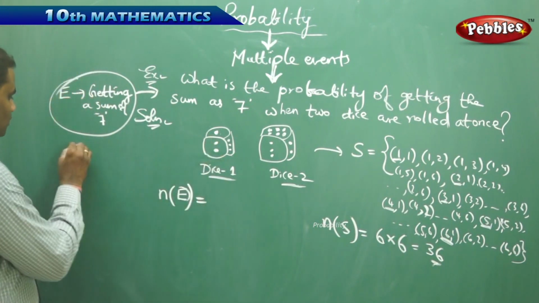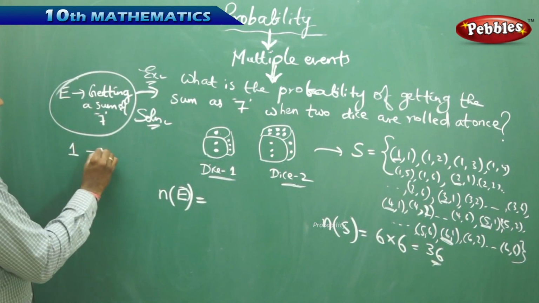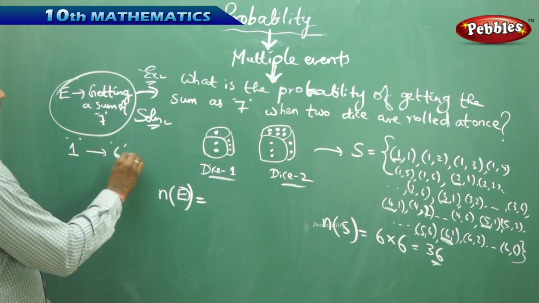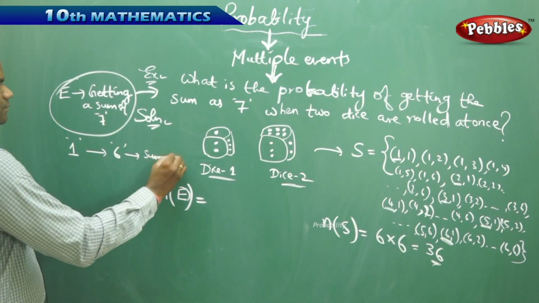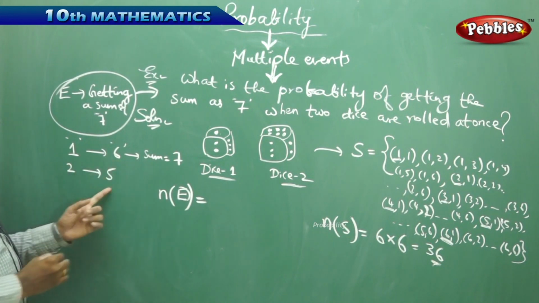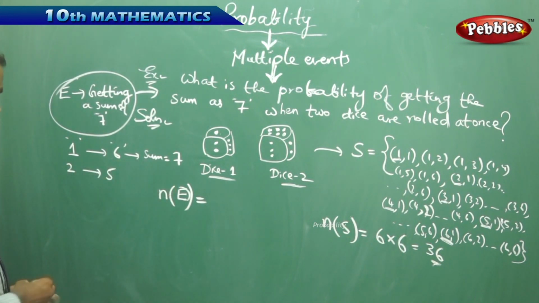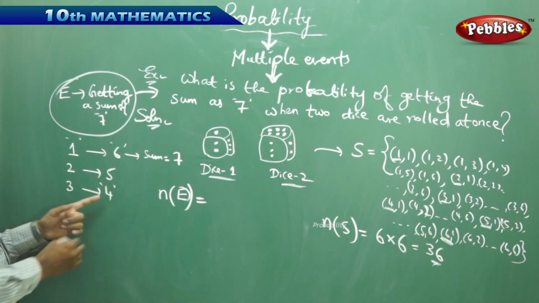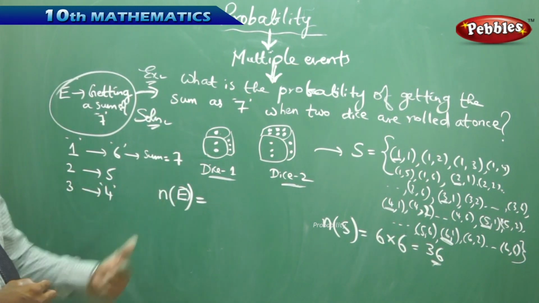Initially, when I have 1 on dice 1, I have 6 on dice 2, which is how we get the sum as 7. Similarly, for 2, I have 5 on the second dice, which gives sum 7. For 3 on the first die, I have 4 on the second dice, which gives me the sum as 7.